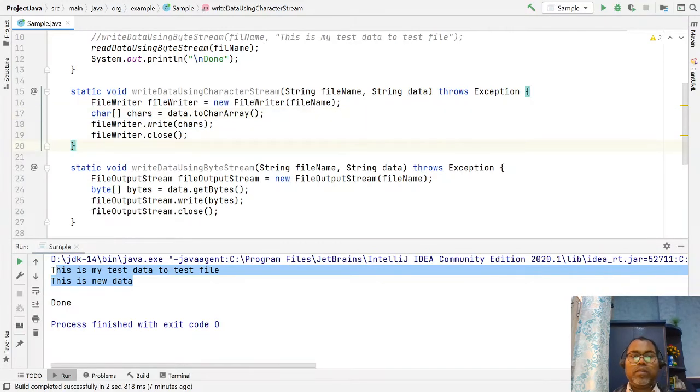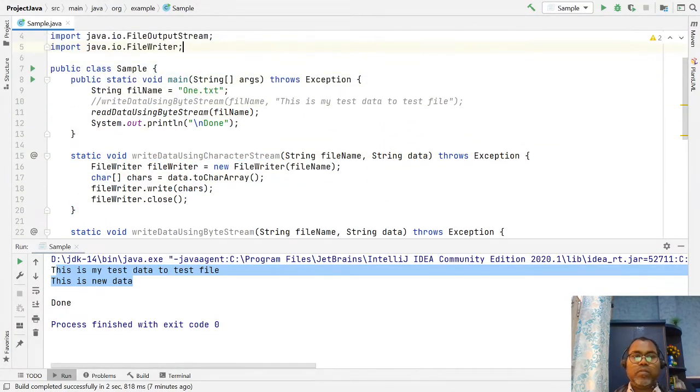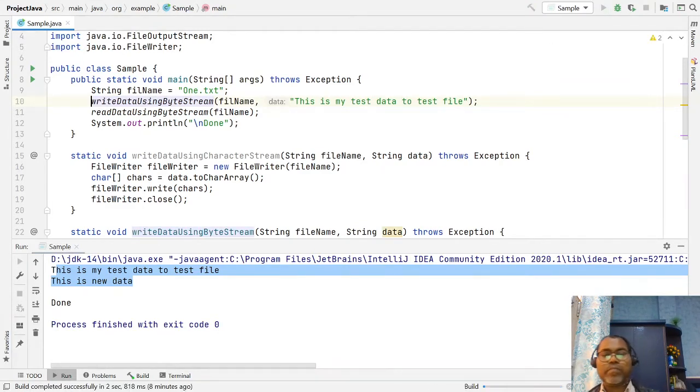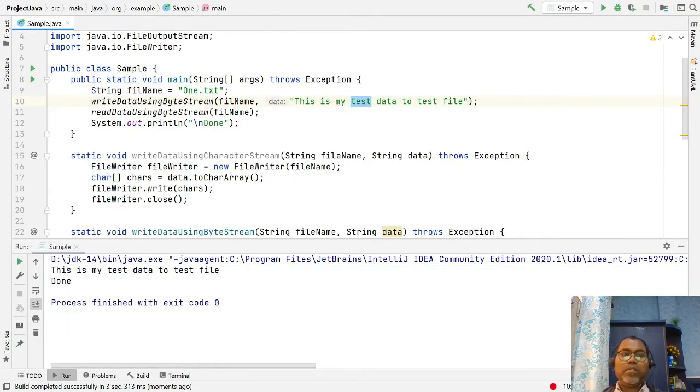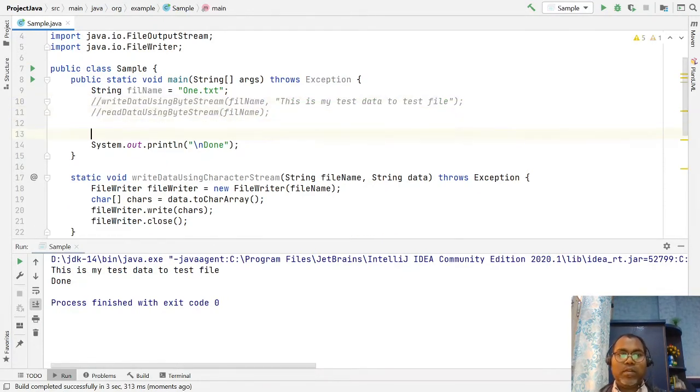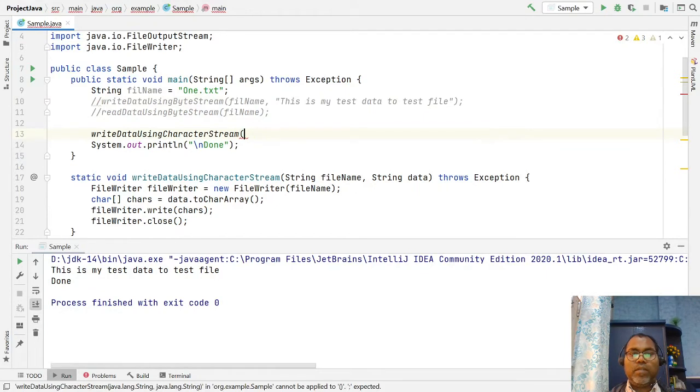So in this way, let's see, first I will check it's working, and I will change the bytes. Okay, this is the writing data, and this is the reading data. That works. I'm going to write the data with a file name like this.